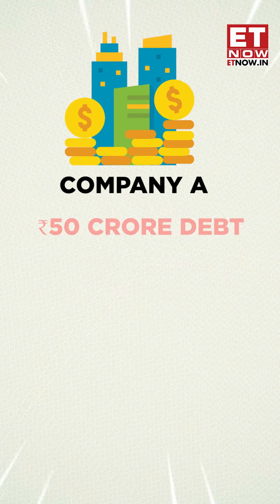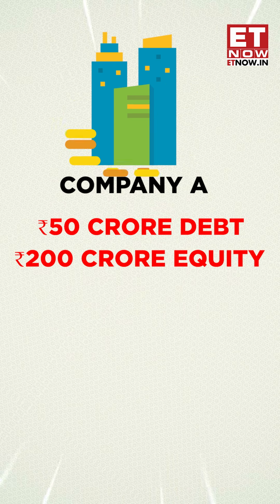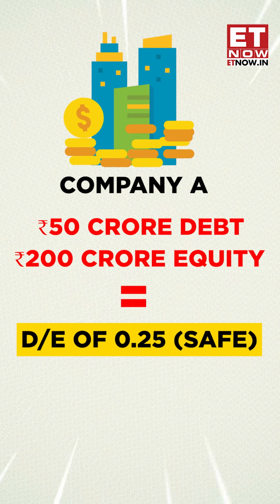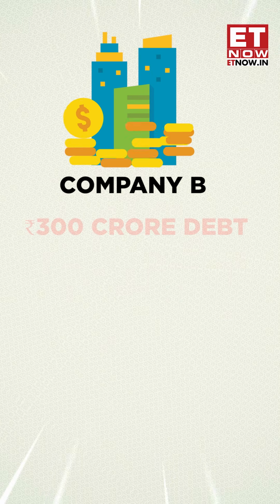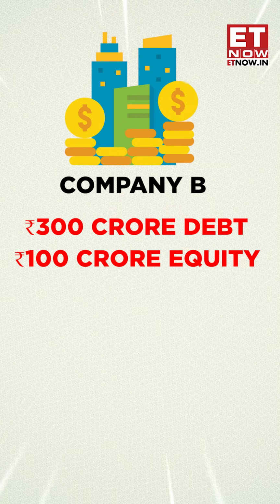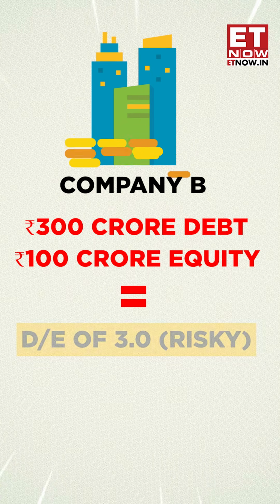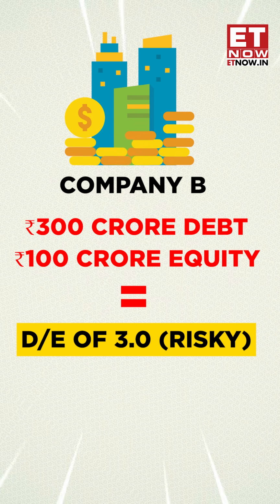Let's take a quick example. Company A has 50 crore rupees debt and 200 crore rupees equity, which means it has a 0.25 debt to equity, which is safe. Company B has 300 crore rupees debt and 100 crore rupees equity, which means it has a debt to equity ratio of 3, which means it is risky.